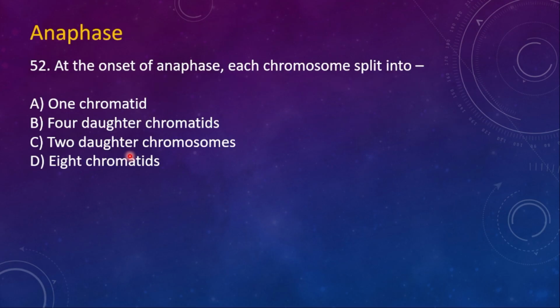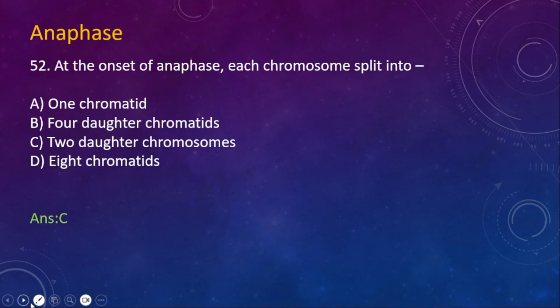From the anaphase stage, the questions are from here. 52. At the onset of anaphase, each chromosome splits into A. One chromatid, B. Four daughter chromatids, C. Two daughter chromatids, and then D. 8 chromatids. So here the answer is two daughter chromatids.